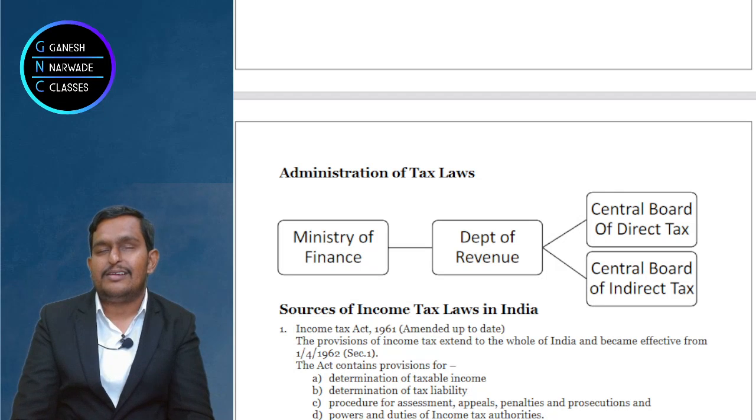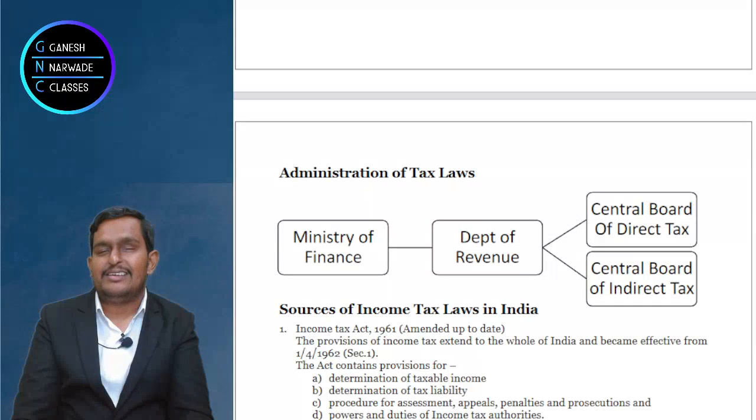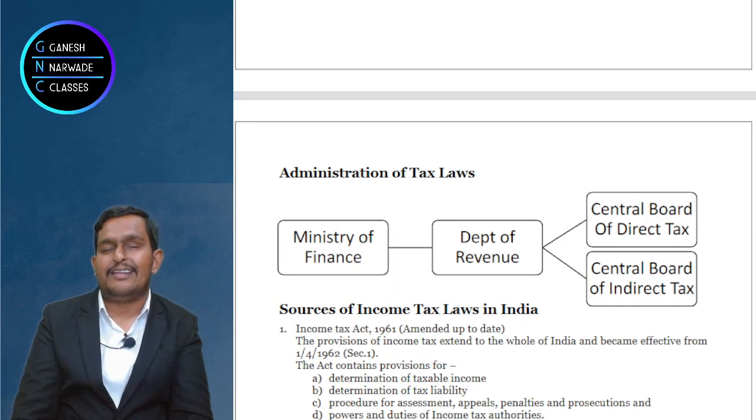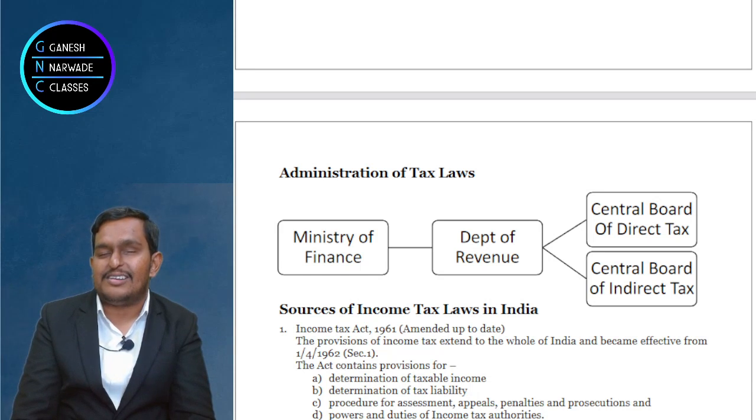What is the first one? Income Tax Act 1961. Remember it, it is very important. Income Tax Act 1961. When is its birthday? 1st April 1962. In simple language, the Income Tax Act commences from, is applicable from, came into force on 1st April